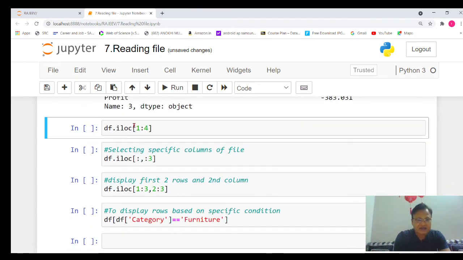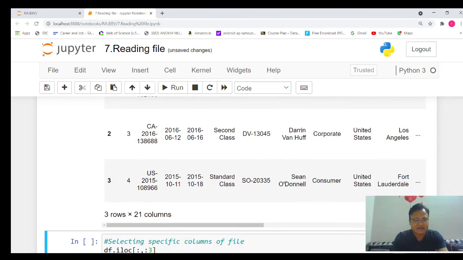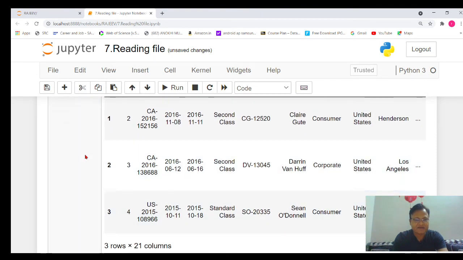Next important thing, if I want to display the data from index location 1 to 3, I have mentioned earlier also that whenever the number is written after the colon, always make it n-1. So it will display the data of first, second and third. Just execute it. Here you can see it will display the data of the first, second and third only. So here you can see the first row, second row and third row.